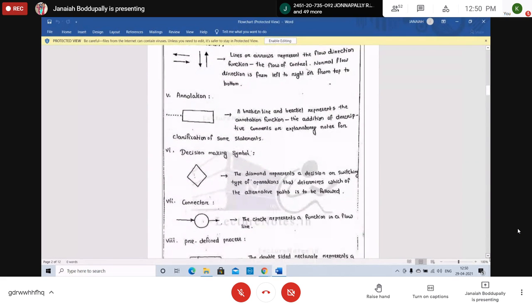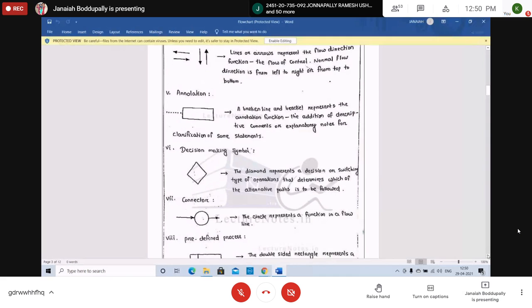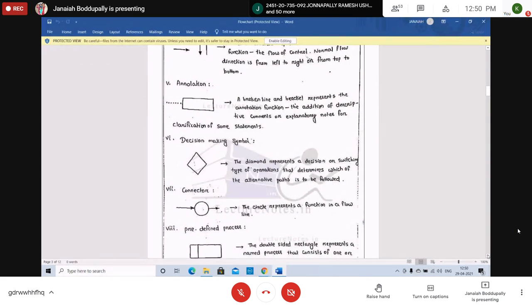This diamond is very important. The diamond is the decision making symbol. Whenever you use an if condition, or a comparison between two or more than two options, that is also a switch case. The diamond represents the decision or switching type of operation. Switching means there may be more than two options also. A diamond is for an if